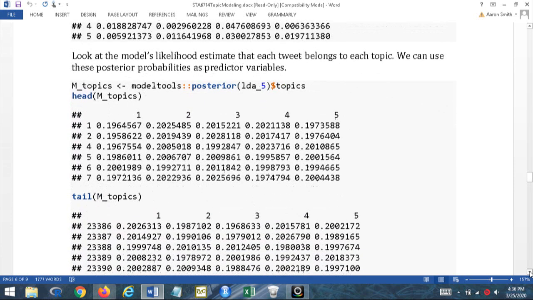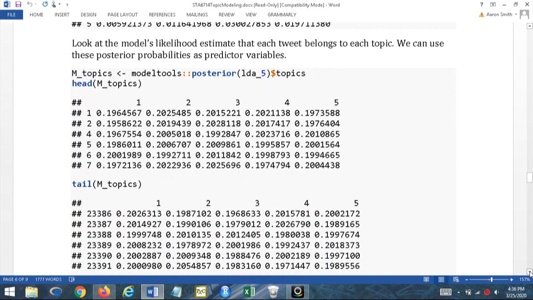All right, so now when we look at the posterior from our model, if I take the posterior and I take the topics, it will give me the 5. I've got 5 topics, so it'll give me 5 columns, and I've got an equal number of rows as I have in my document term matrix. This is what we could use for our dimension reduction if we want to.